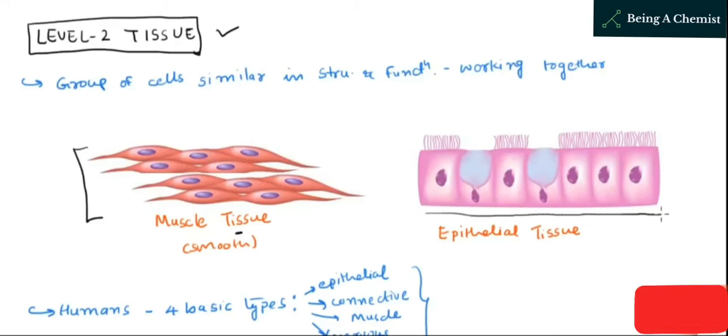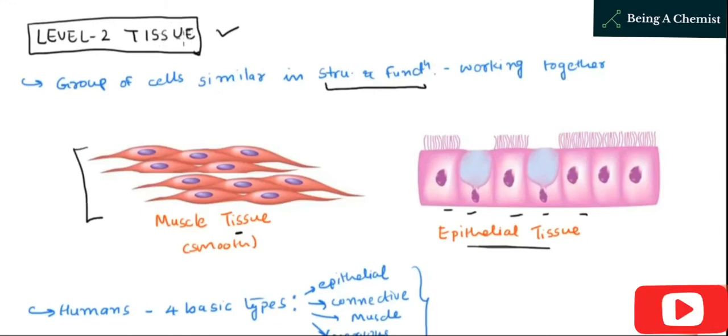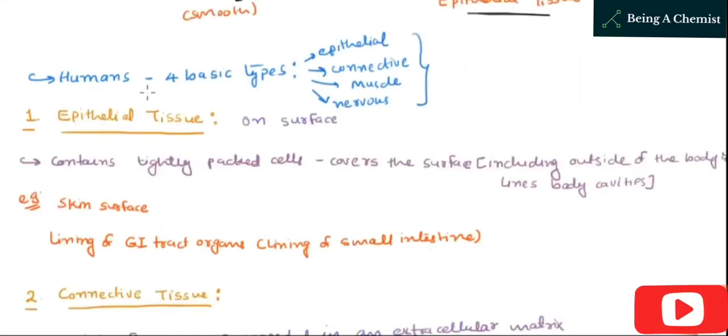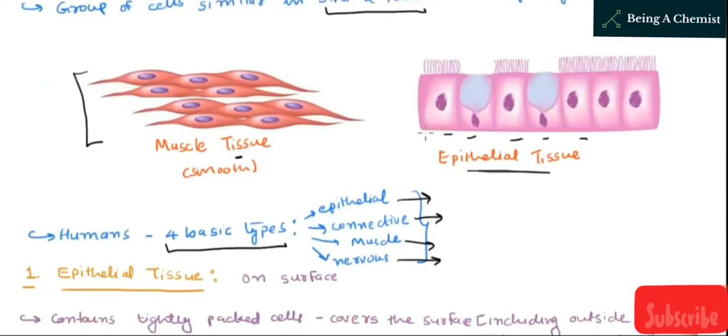This second example, as you can see, is epithelial tissue, a group of cells similar in structure and function. In epithelial tissue they have similar structure and they will also work all together. So there are 4 basic types of tissues: epithelial tissue, connective tissue, muscle tissue, nervous tissue. And we are going to have a brief look.